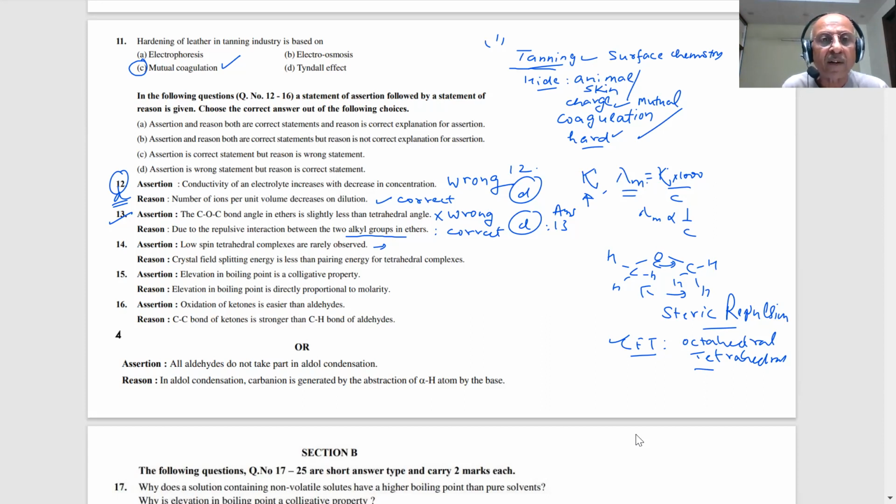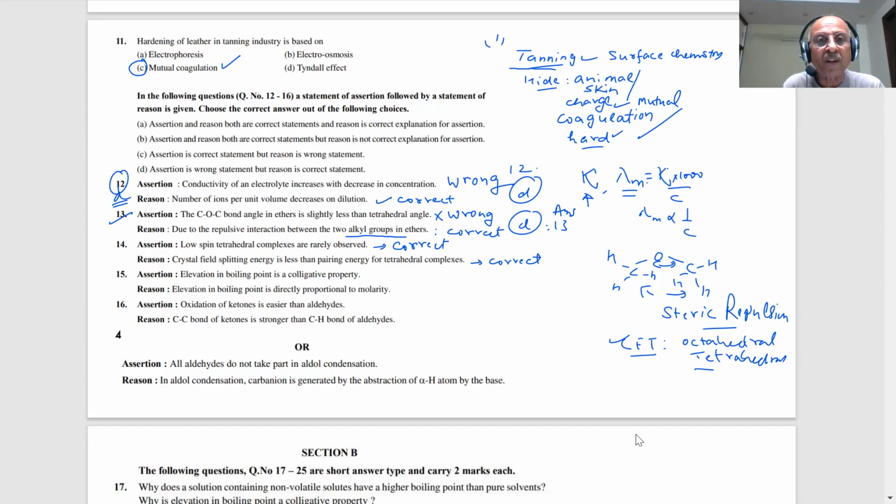So the result is you will get mostly high spin complexes. That is a correct statement. Crystal field splitting energy is less than pairing energy for tetrahedral complexes, students. This is also correct.